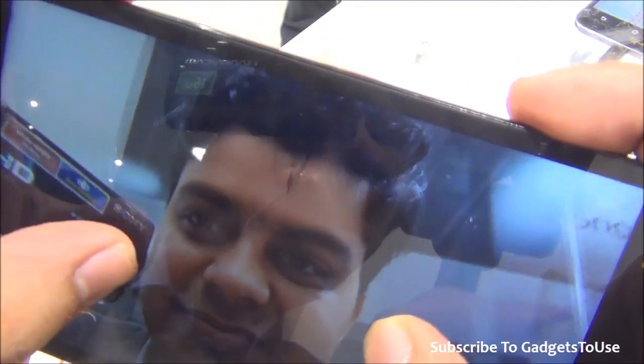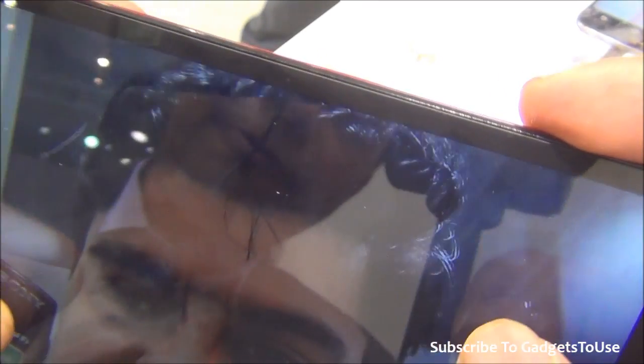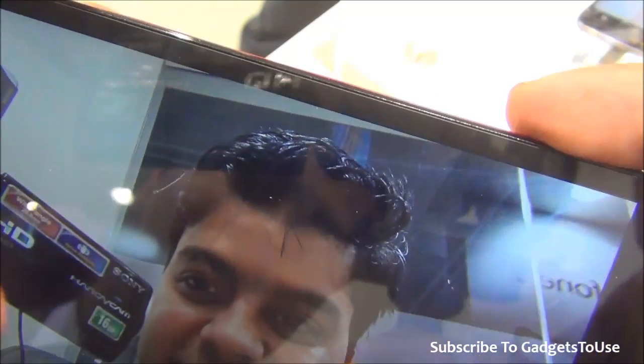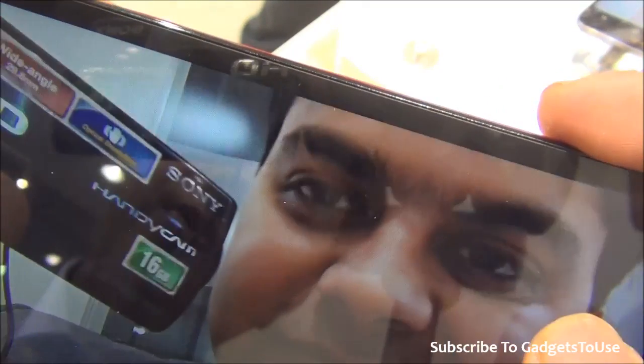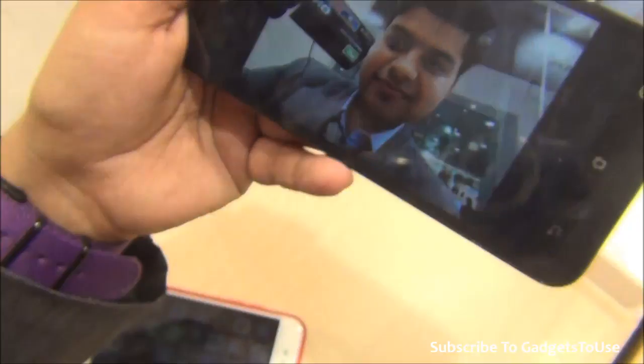I would say the front camera is doing a very good job. In this low light, it has taken a very good image as far as the overall colors are concerned. Again, the photo is not very bright, but it is pretty good in terms of clarity as well as in terms of color reproduction, which is something which I really like.